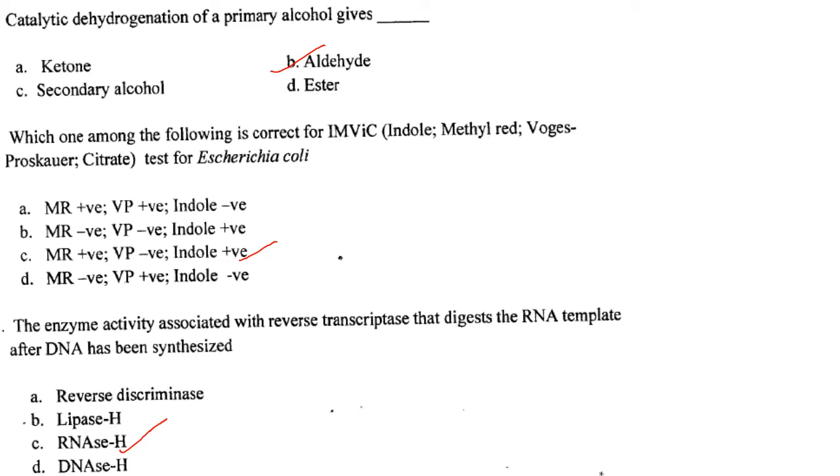The enzyme activity associated with reverse transcriptase that digests the RNA template after DNA has been synthesized. Synthesis of DNA from an RNA template to produce complementary DNA uses the enzyme reverse transcriptase. The RNase H activity of reverse transcriptase acts as an endonuclease that hydrolyzes the RNA strand in an RNA-DNA hybrid to generate 5' phosphate and 3' hydroxyl ends. So the answer here is option C, that is RNase H.